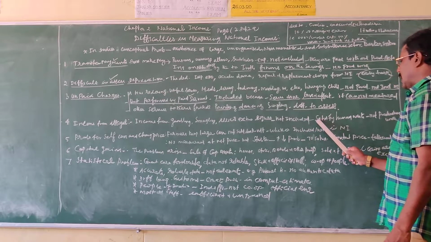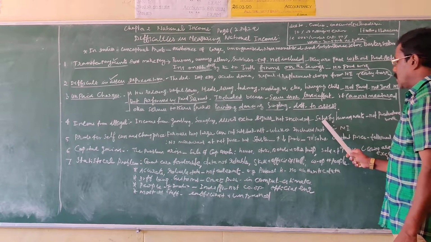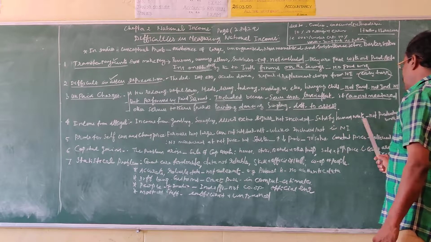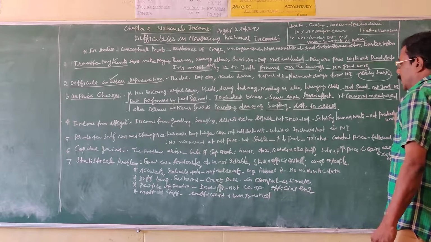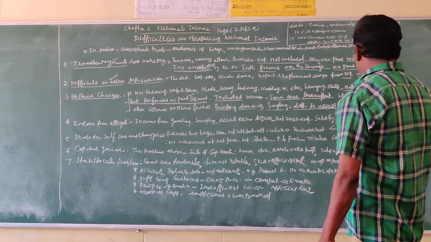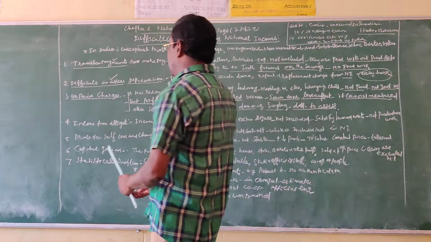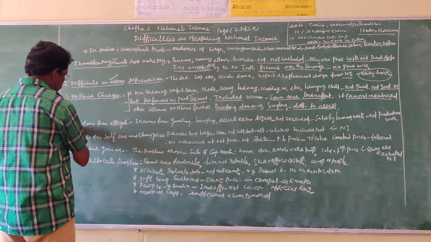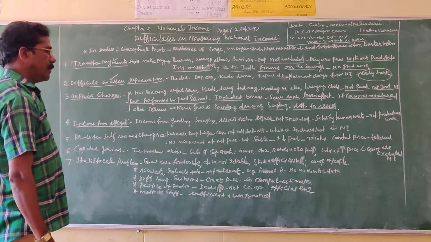Even though it satisfies human wants, it does not come under productive activity. It does not produce any productive work. So the income from illegal activities is excluded from the calculation of national income.